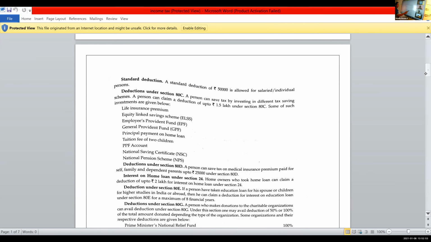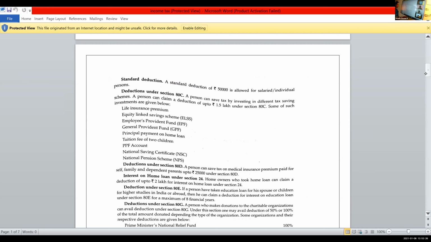Under 80D, medical insurance is there, and that is up to 25,000. Interest on home loan. Yesterday we did the second question, which was based on the home loan. So those who have taken a home loan can get a deduction up to 2 lakh for interest. Then deduction under 80E. That is the educational loan, and it is up to 8 years.